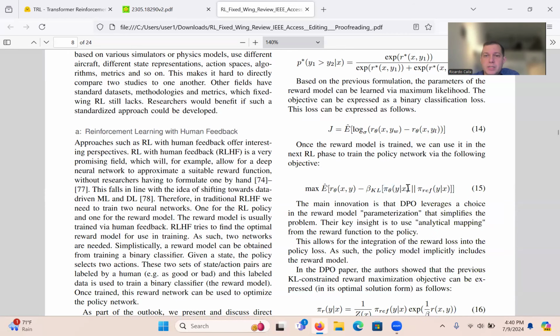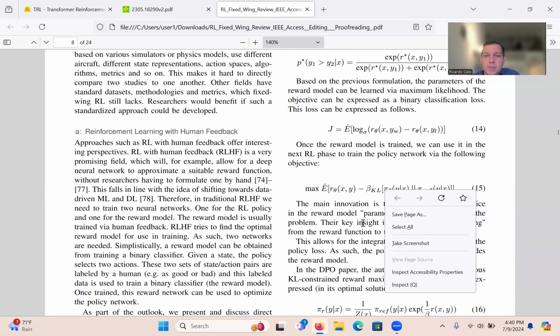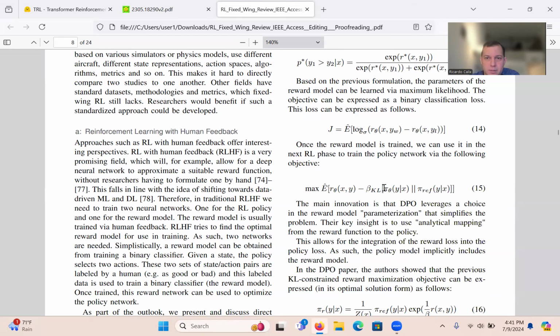But what you want to do is you don't want to let the new GPT, the pi theta GPT, become too different from pi ref because you don't want it to diverge too much. So that's what the KL divergence is. It's like you have a GPT that, this is just an example, can already write Shakespeare. You just want it to write better Shakespeare. So you don't want to modify this model so much that it no longer knows how to write Shakespeare, right? By constraining it to this ref, it can always write Shakespeare, and then you just stay with improving it through this process.